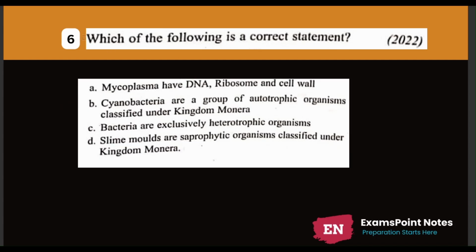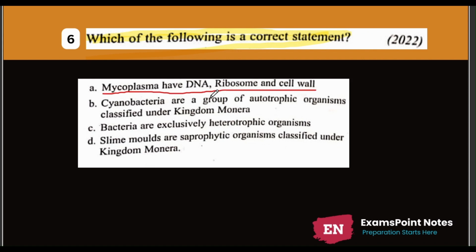Question number 6. Which one of the following is correct statement? The options are A. Mycoplasma have DNA, ribosome, and cell wall. Option number B. Cyanobacteria are a group of autotrophic organisms classified under the kingdom Monera. Option number C. Bacteria are exclusively heterotrophic organism. Option number D. Slime moulds are saprophytic organism classified under kingdom Monera.